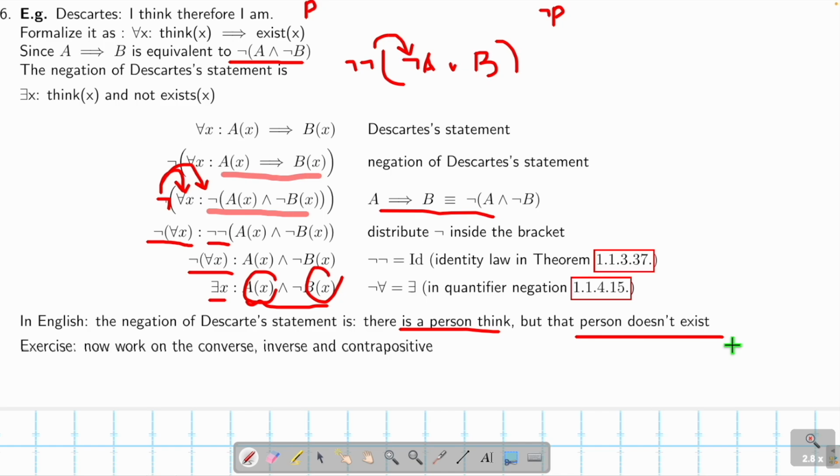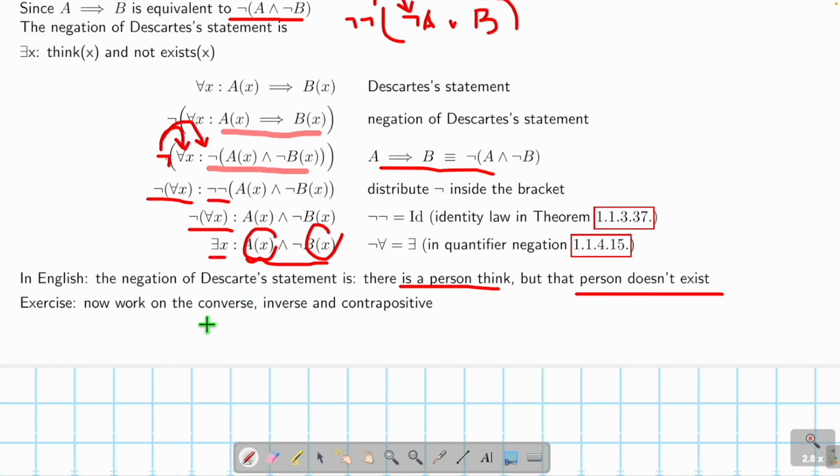Okay, we are talking about logic. We are not talking about common sense. So I'm not going to judge whether or not this makes sense. I'm just saying, if this sentence, the logic value is true, then this sentence, the logic value is false. But I don't know, because is this really the proof that human exists? I don't know. So that's philosophy, not logic. So I don't care. That's it. And then now do the converse, inverse, contrapositive in your spare time. Try to think of some funny sentence like this.